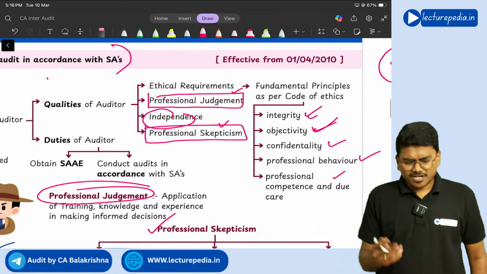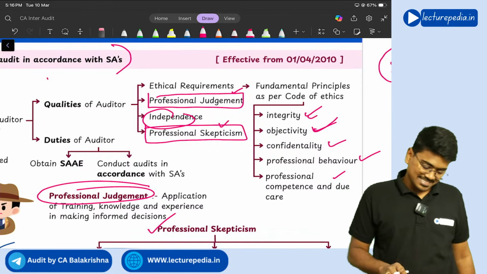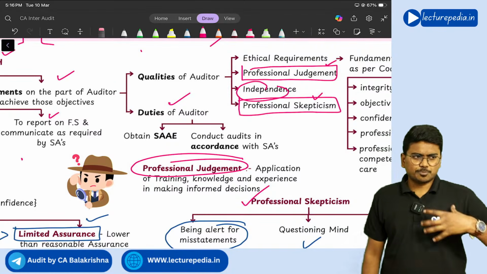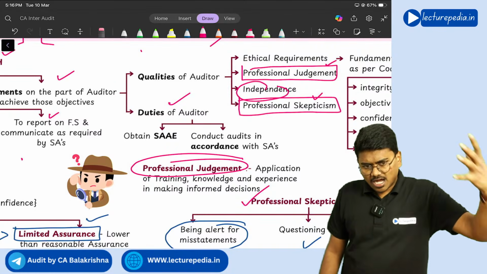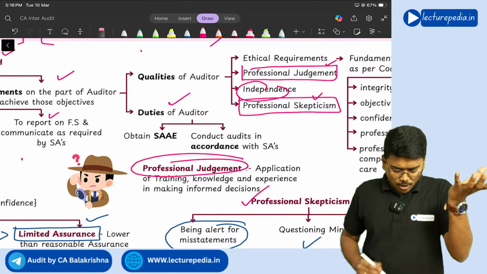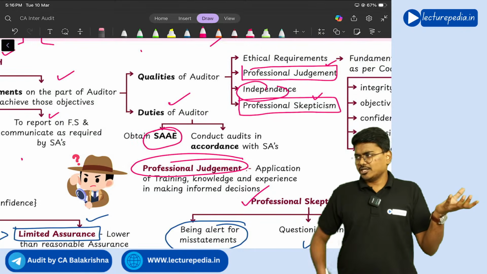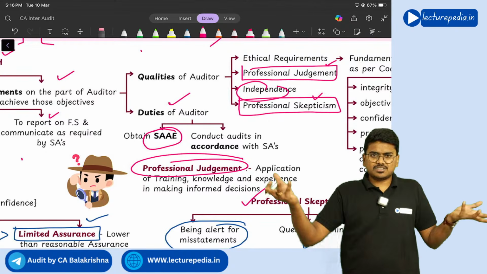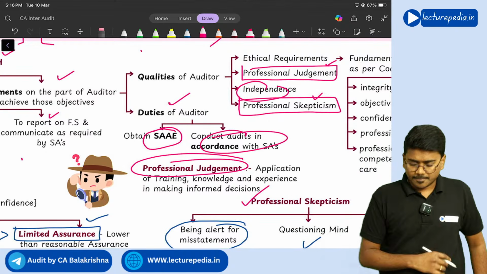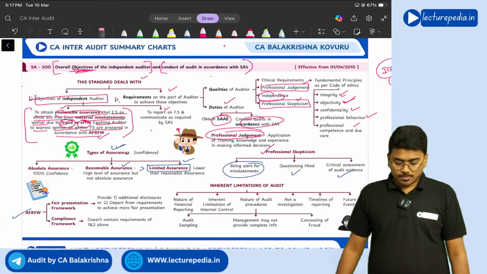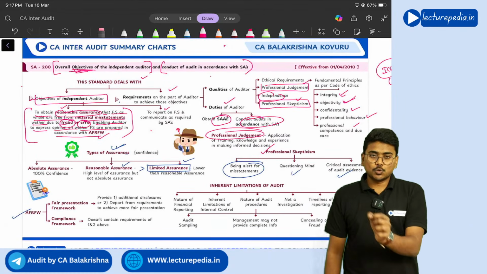Next, independence, we have already discussed, right? Next, duties of the auditor. The main duty of the auditor is to perform audit procedures, and after performing audit procedures, to obtain sufficient appropriate audit evidence. And he should also conduct the audit in accordance with standards on auditing, right? These are the things that are prescribed by SA 200.